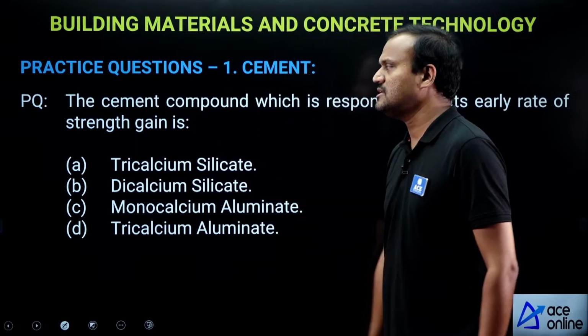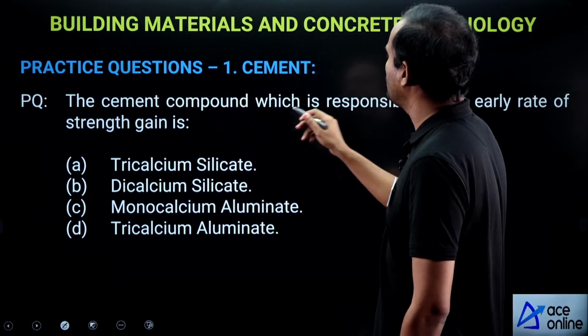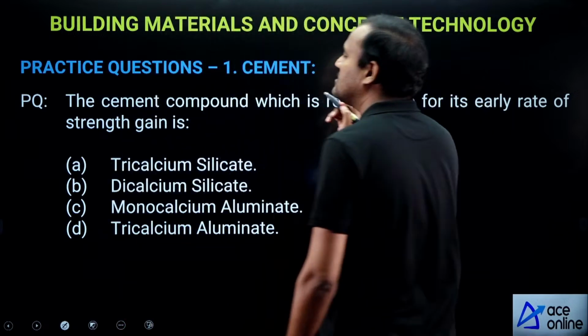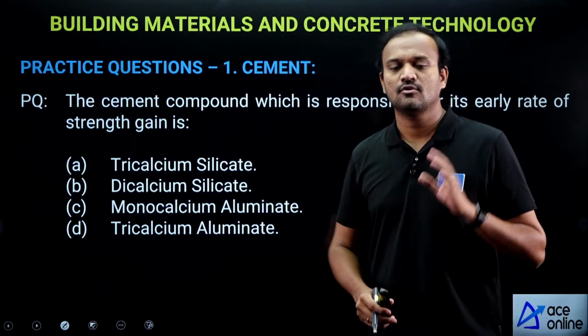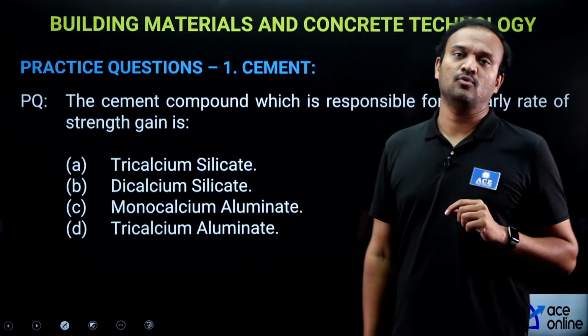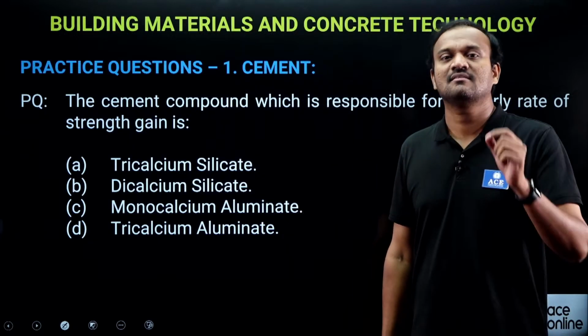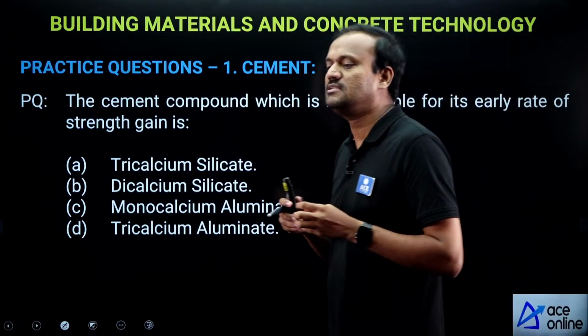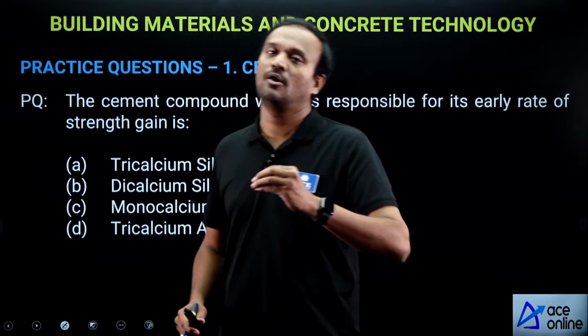Right. Next question on cement. The cement compound which is responsible for its early rate of strength gain is. So early rate of strength gain of cement depends on which of its compounds.